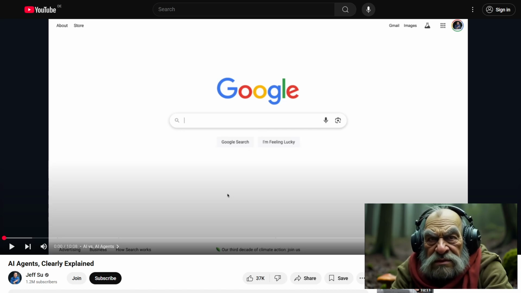A bunch of robots that think they're smarter than us. Fantastic. Just what I needed. I can already feel my patience wearing thinner than a toad's skin on a hot summer day. But hey, if you're as curious as a cat stuck in a tree, stick around. Maybe we'll stumble upon some nuggets of wisdom, or at least something that'll make me roll my eyes so hard I can see my own brain.